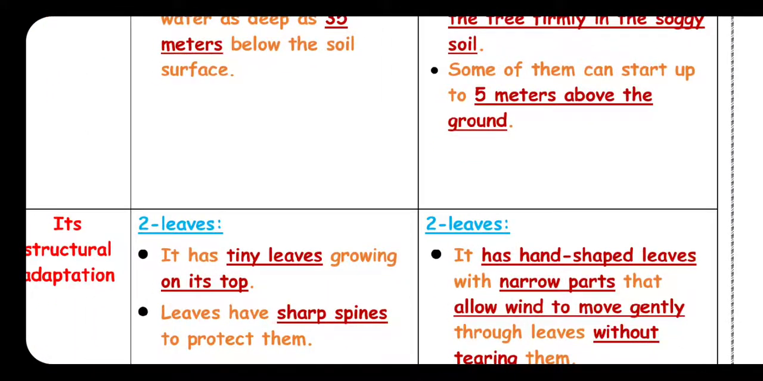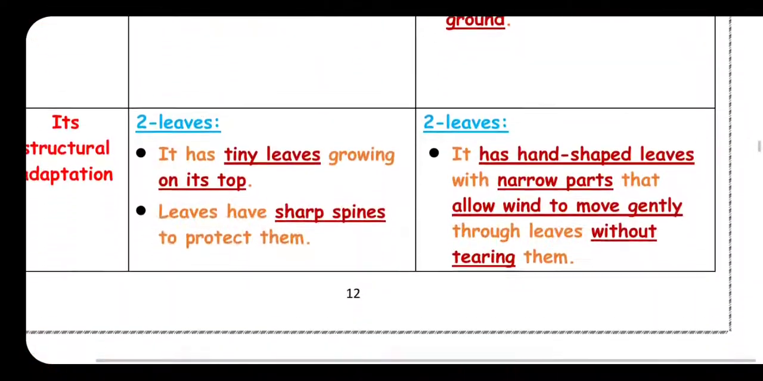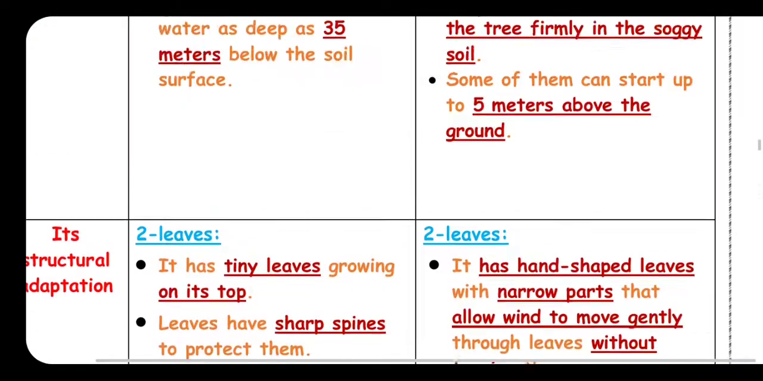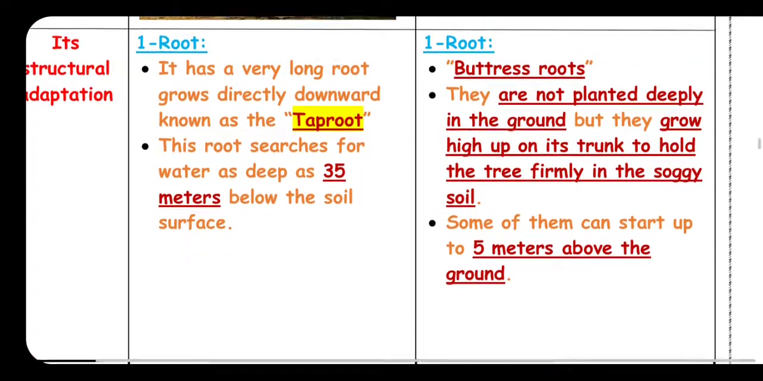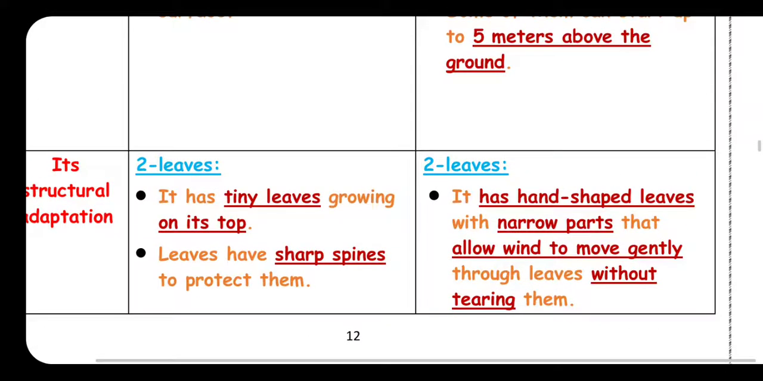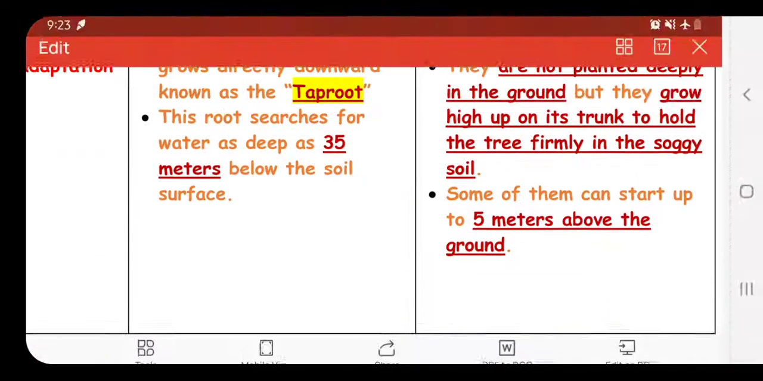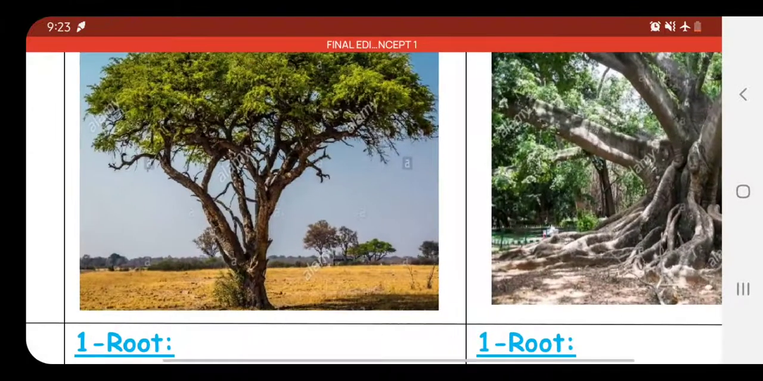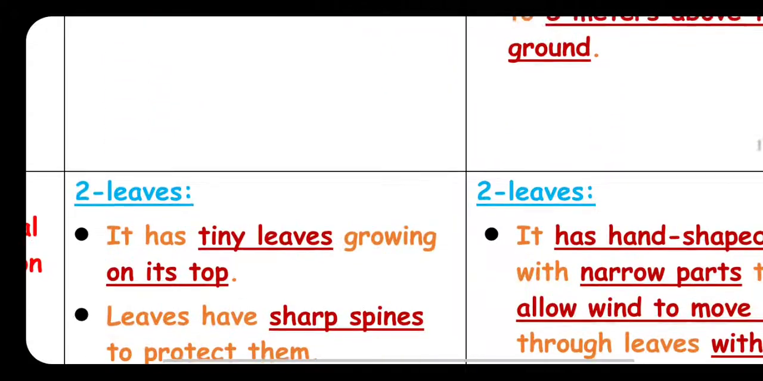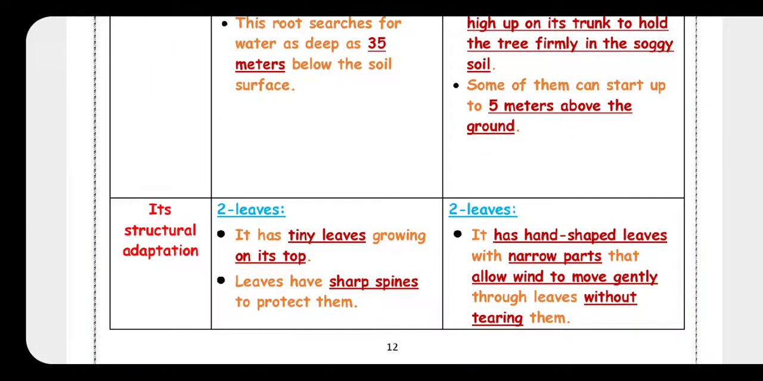The second part, leaves. You have to know that leaves are also a structural adaptation. Acacia has tiny leaves growing on its top, with sharp spines. Okay, why? To protect them.